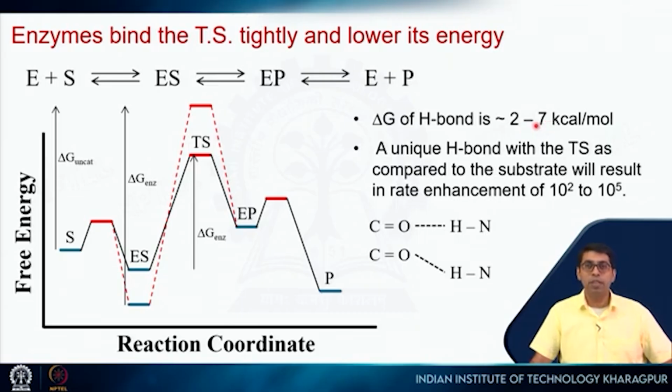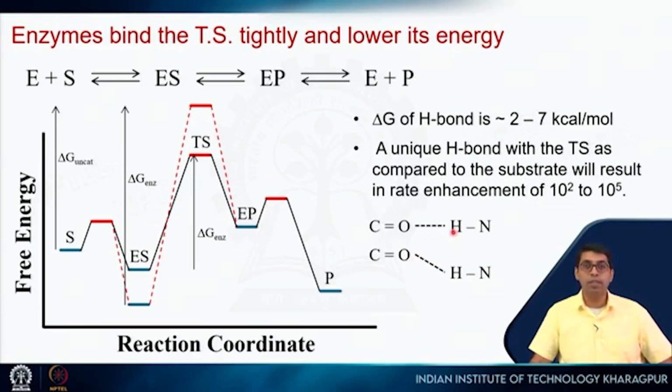So now why do we have this range for a hydrogen bond? This range is there because a hydrogen bond depends on a lot of things. Let's say primarily it depends on the geometry. So it's a dipole-dipole interaction, right? So there is a hydrogen bond between C double bond O and this NH. If all four are collinear, this will be a very strong hydrogen bond. But if they are something like this, then this hydrogen bond will be relatively weaker.